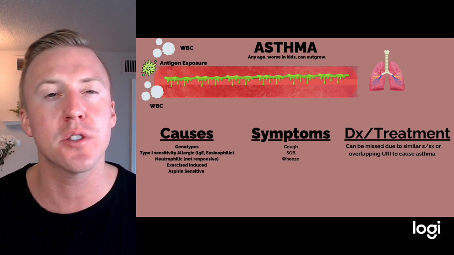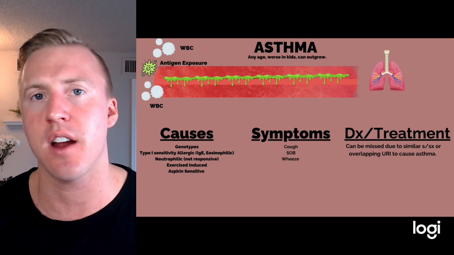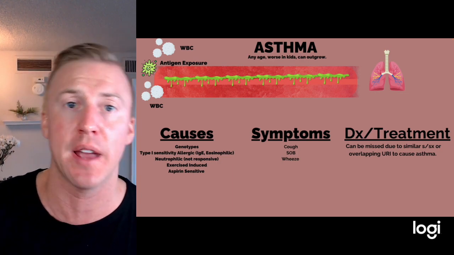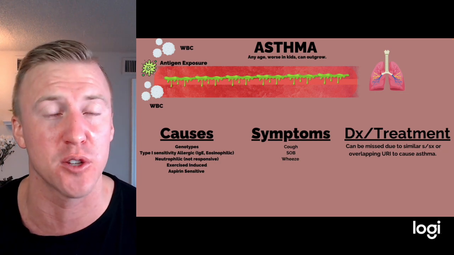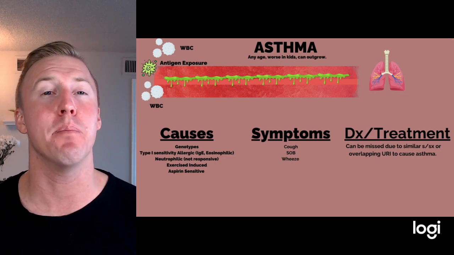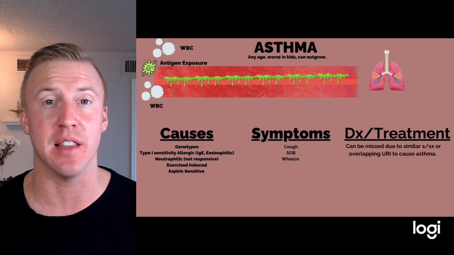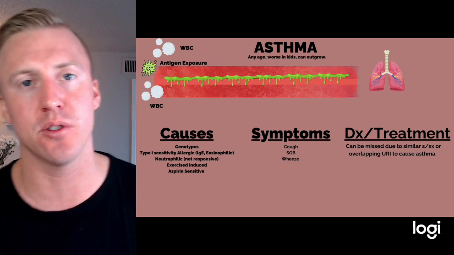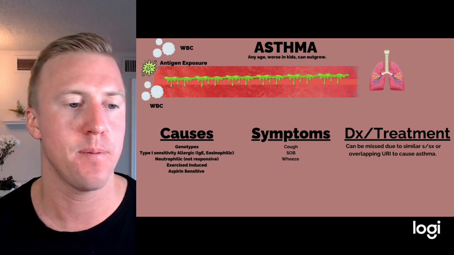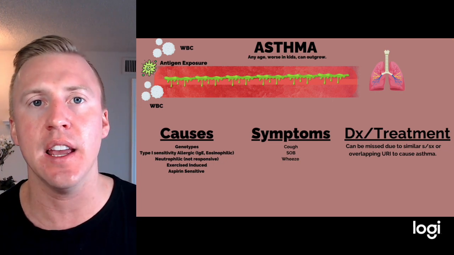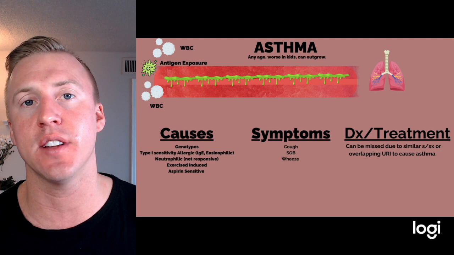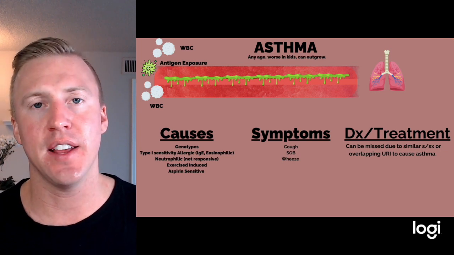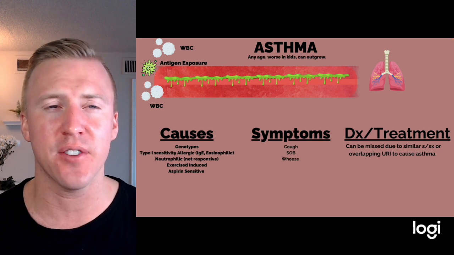This asthma is usually more responsive to steroids, whereas some of the other ones aren't, such as neutrophilic. Neutrophilic asthma, where we see a high degree of neutrophils when we look at their blood, sometimes can be more severe. The exacerbations can be a lot worse, and they're sometimes refractory, or not able to be treated with steroids. Exercise-induced, something we can see. This sometimes happens right away during the exercise, or after. Aspirin sensitivity is another one. So as you can see, there's a lot of different kinds of asthma.